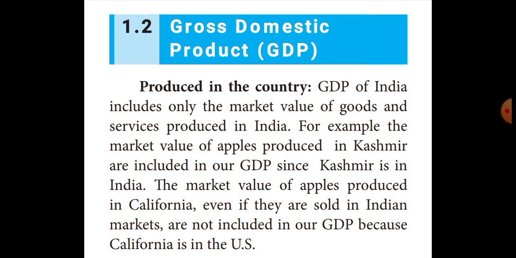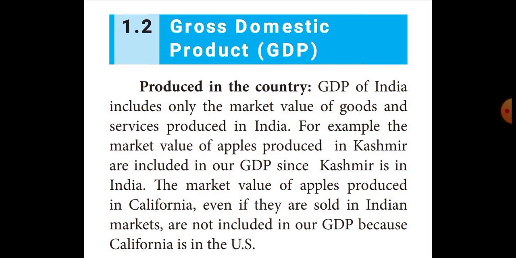First, produced in the country. Gross domestic product is the production in a country. GDP of India includes only the market value of goods and services produced in India.